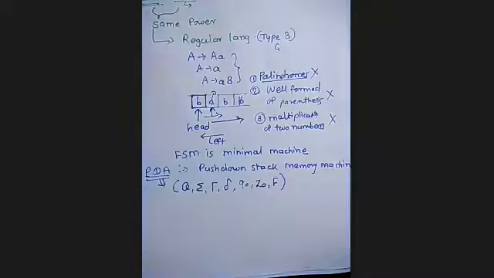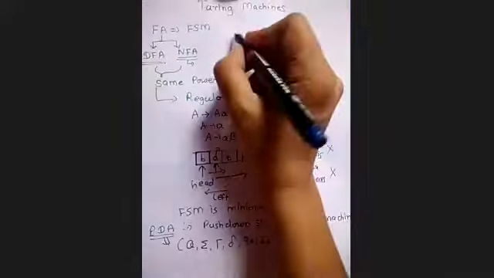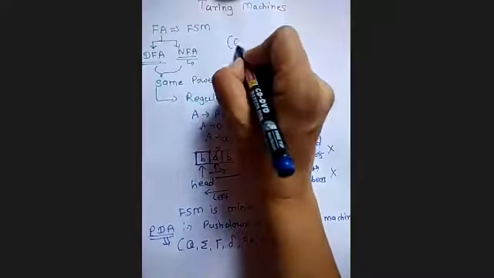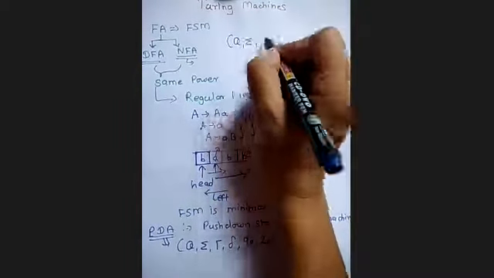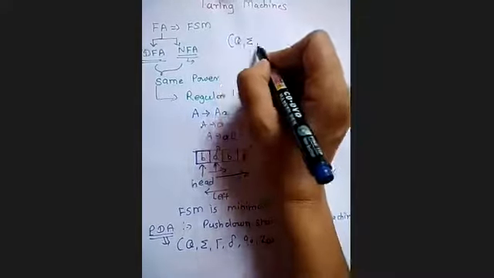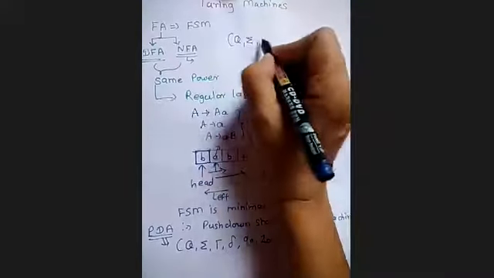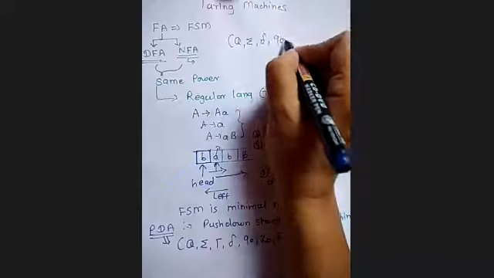In case of finite automata, how many tuples are used? I'm just revising now. Wherever you have a problem, you can ask me. You know all this. Finite automata is denoted by the 5 tuples: Q, sigma, delta, Q0, and F.